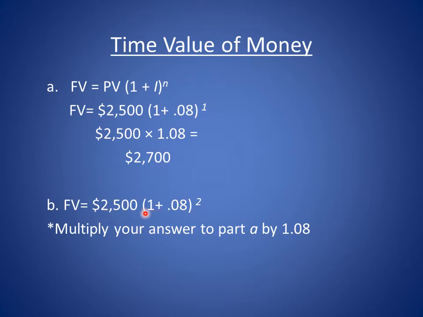Instead of multiplying 1.08 twice and then multiplying that by 2,500, you can directly multiply the answer that you got in part A with 1.08. $2,700, which is from part A, multiplied by 1.08 will give you $2,916, which is the future value of $2,500 invested at 8% for 2 years.